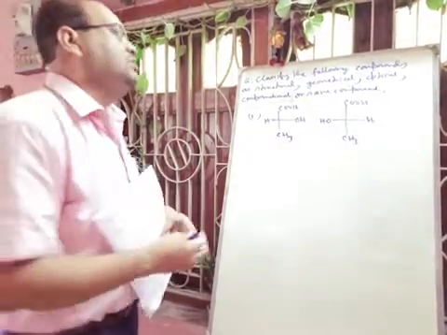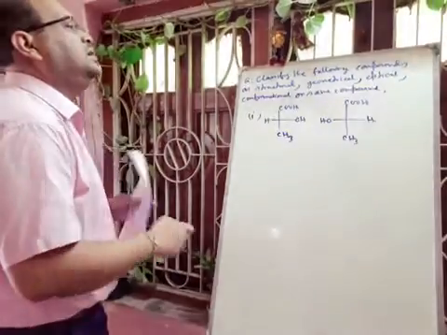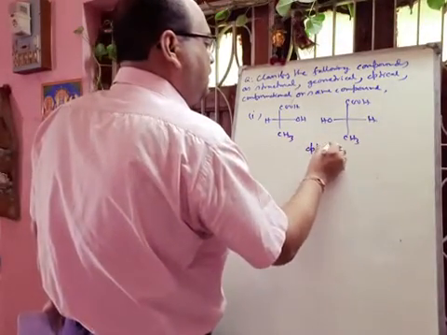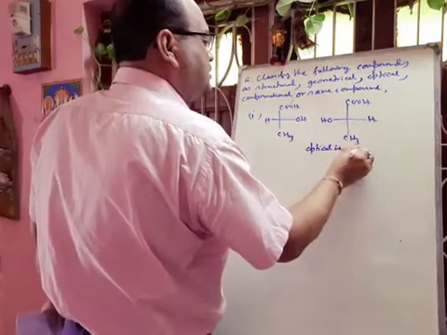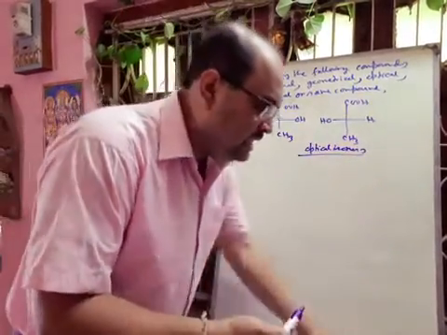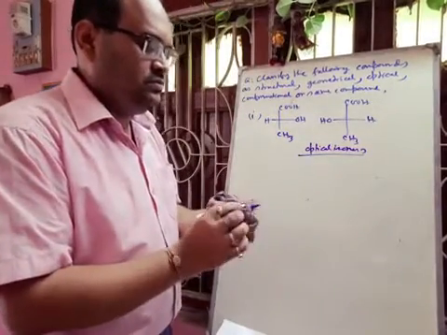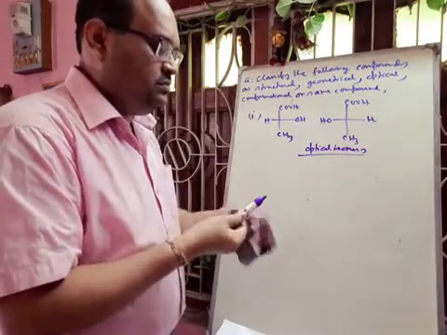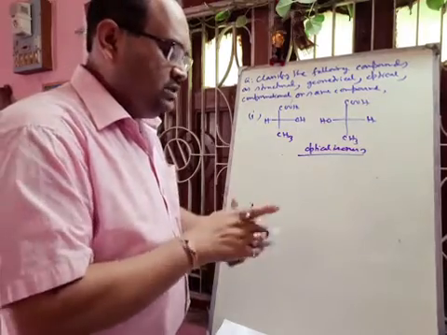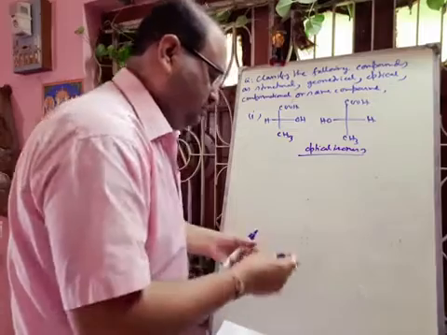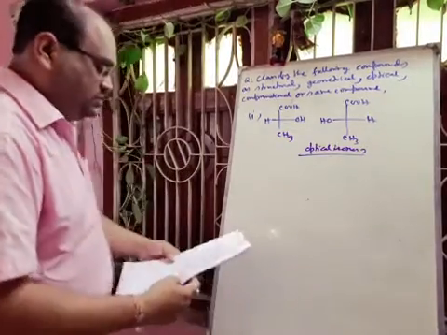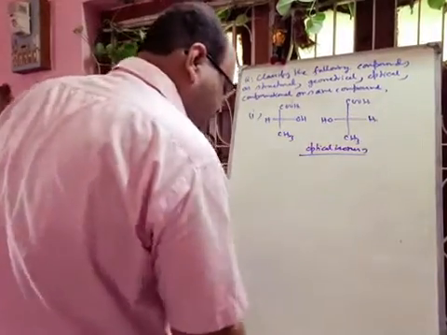So here your answer will be optical isomers. And these also specifically you can tell are enantiomers. But here options are given only as optical. So you have to write only optical isomer.